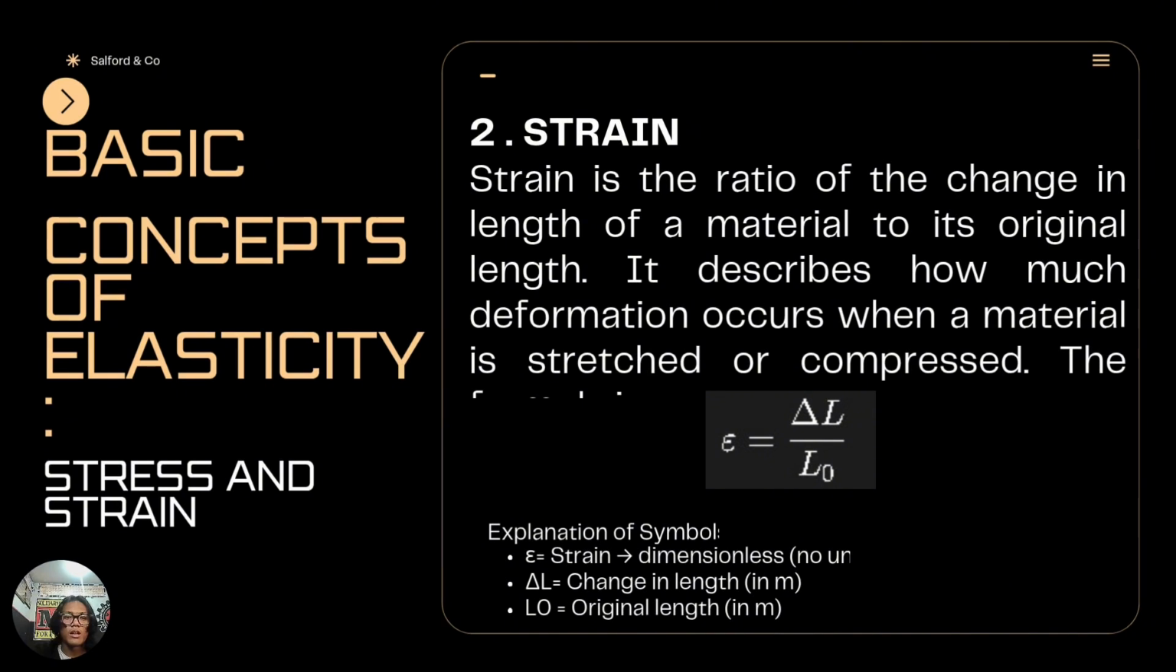Explanation of symbols. Epsilon is the strain, which is dimensionless. Delta L is the change in length. L0 is the original length.